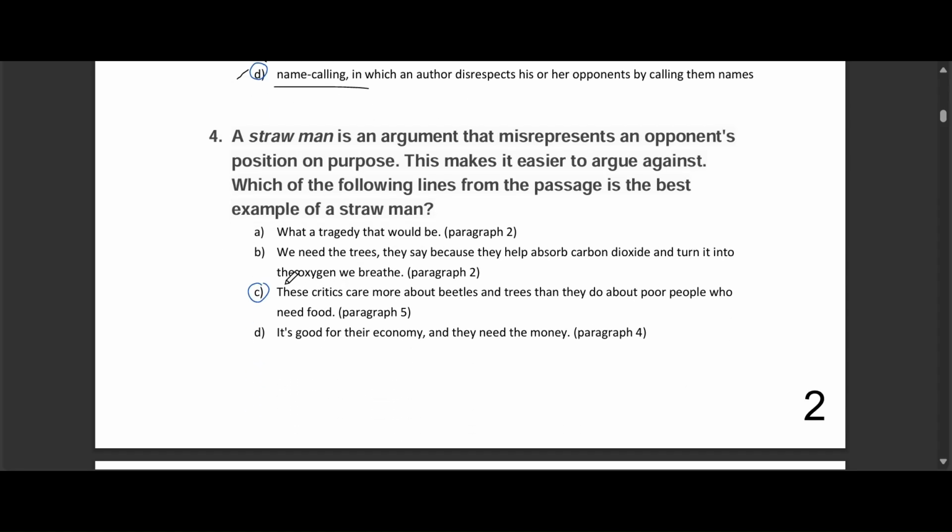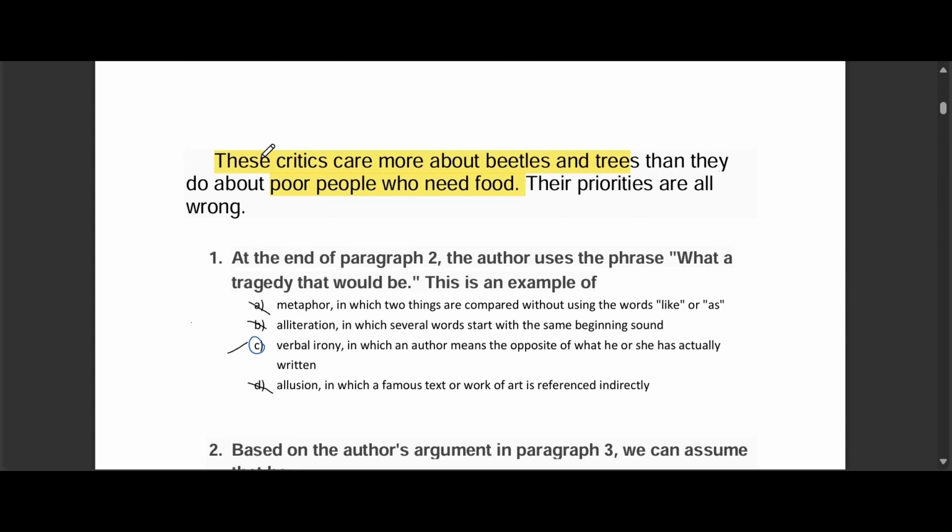Question 4. A straw man argument is when someone twists what their opponent believes to make it easier to argue against them. Which line from the passage is the best example of a straw man? Is it A, what a tragedy that would be? B, we need the trees, they say, because they help absorb carbon dioxide, C, these critics care more about beetles and trees than they do about poor people who need food, or D, it's good for their economy and they need the money? The correct answer is C, these critics care more about beetles and trees than they do about poor people who need food. This exaggerates what the critics think and makes them seem uncaring.